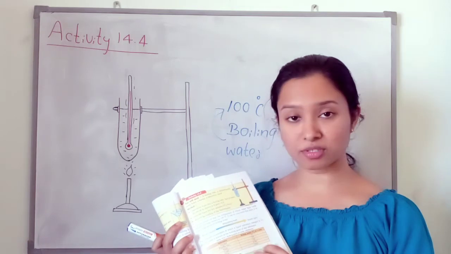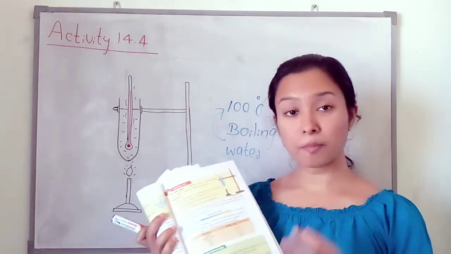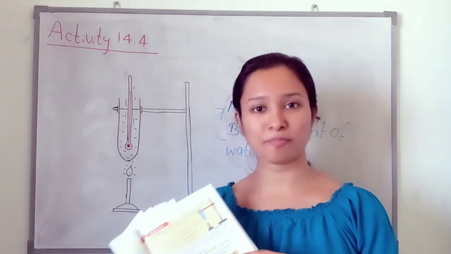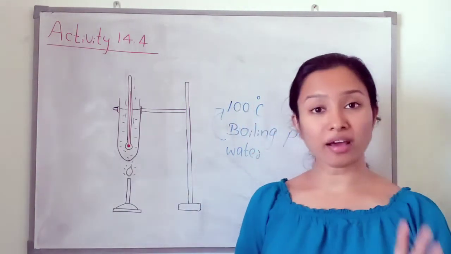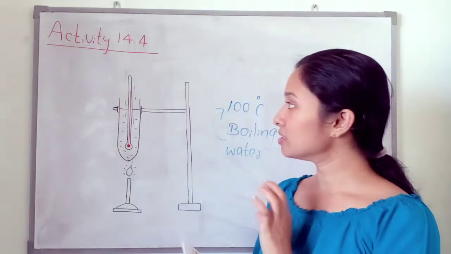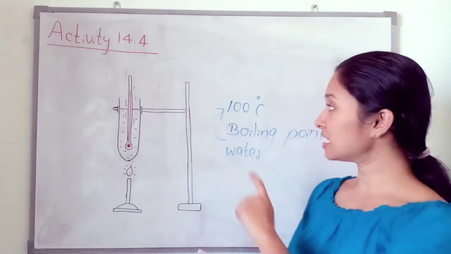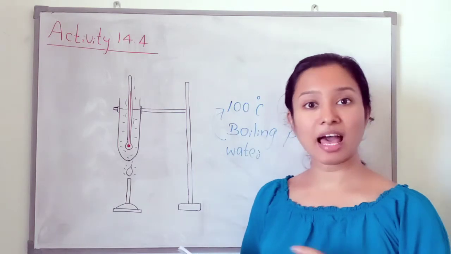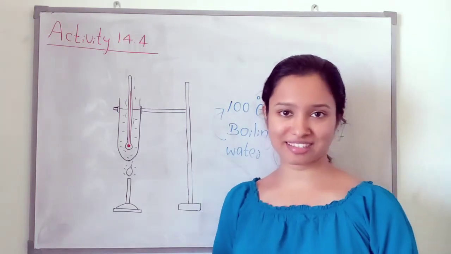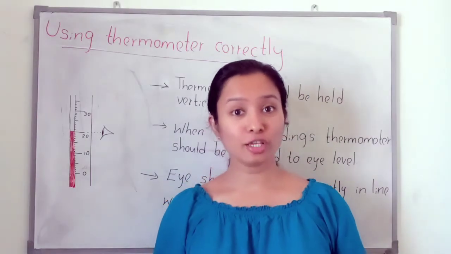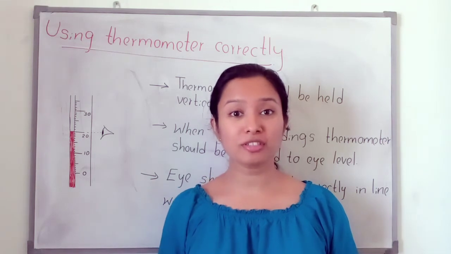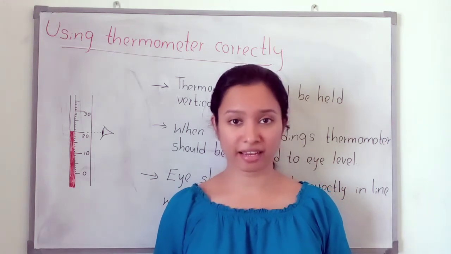So at 1 atm of atmospheric pressure, the boiling point of water is 100 Celsius and the melting point of ice is 0 Celsius.